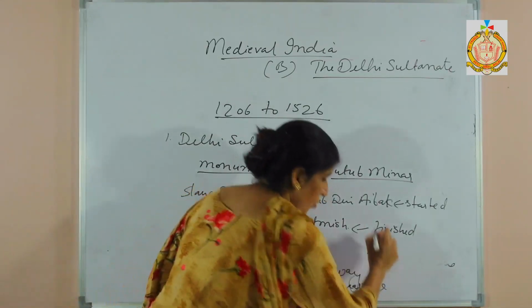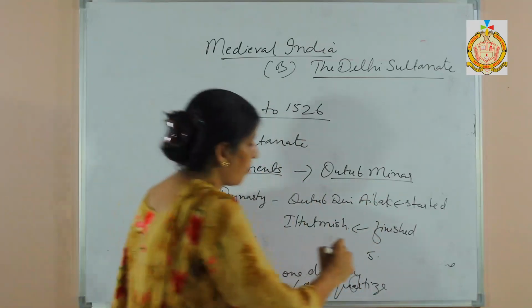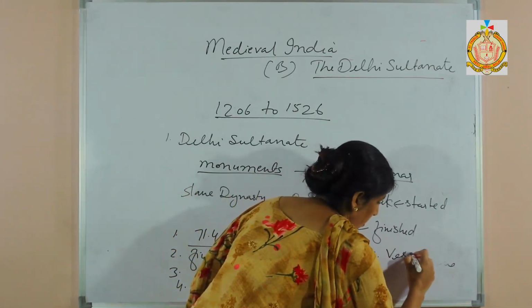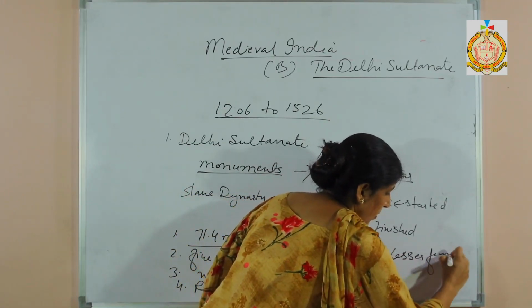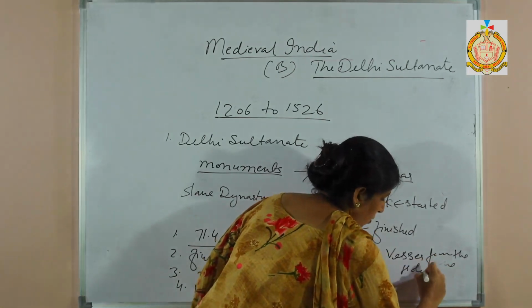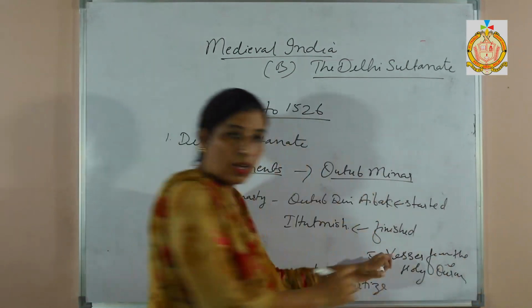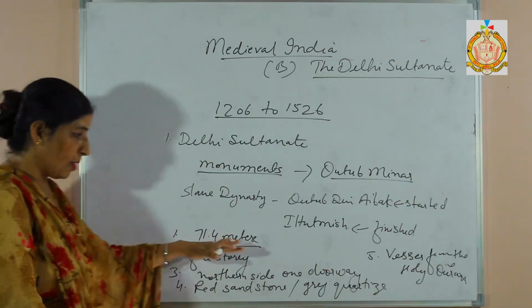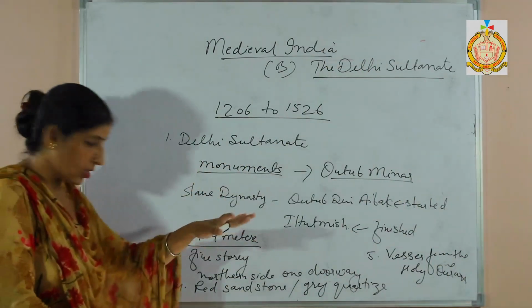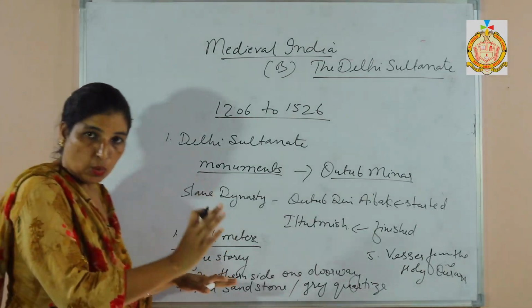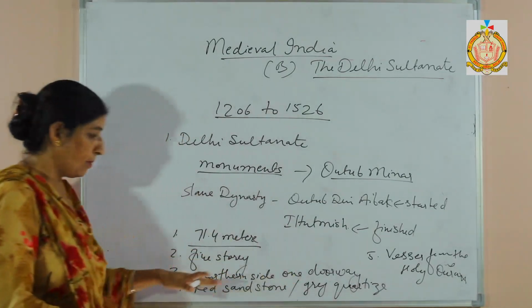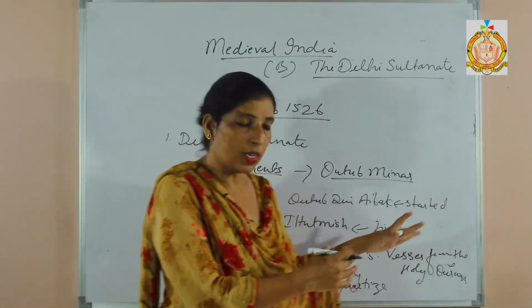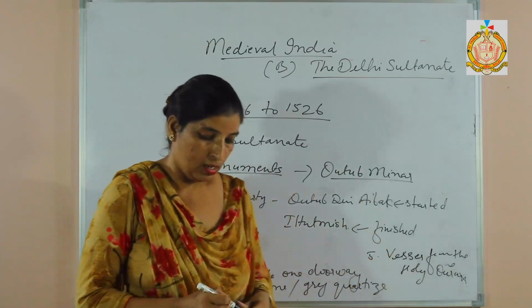That is the main feature of this Qutub Minar, that verses from the Holy Quran are engraved on the building of Qutub Minar. So it has a height of 71.4 meters and 5 stories. On the northern side, one doorway is there, the entrance. Then it is made up of red sandstone and grey quartz, and verses from the Holy Quran are engraved on the building,